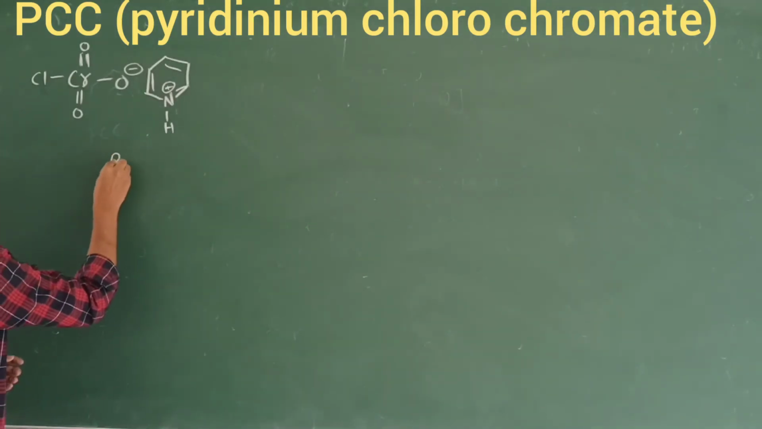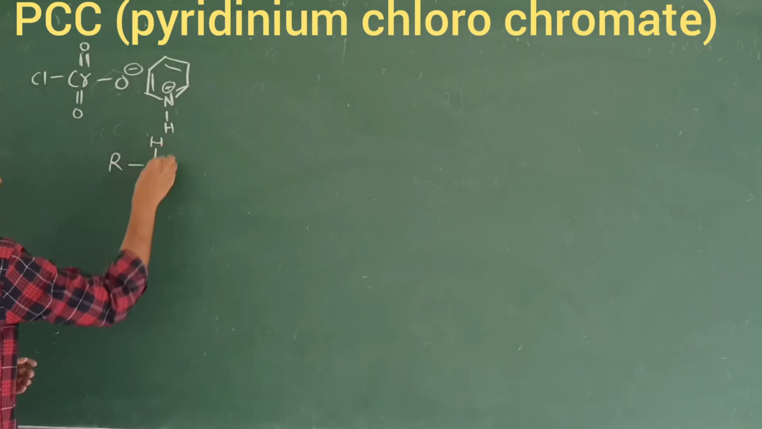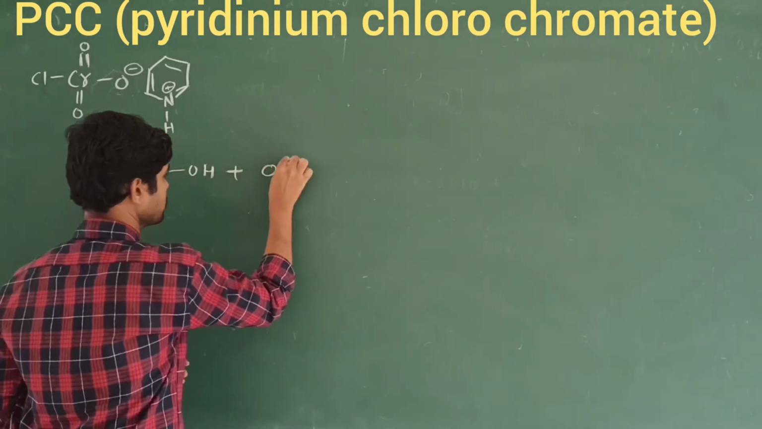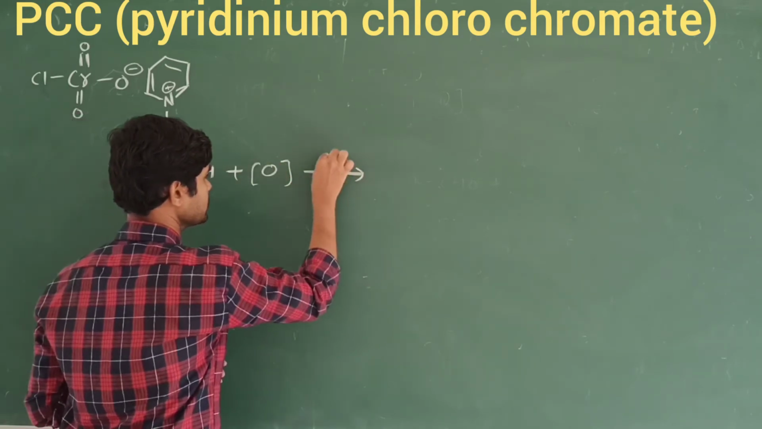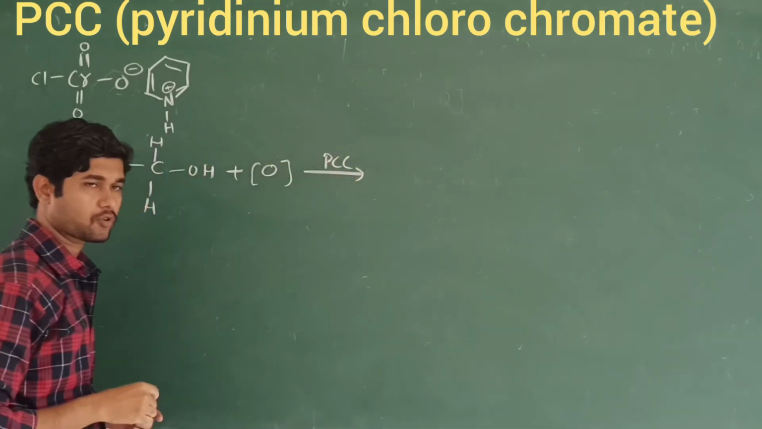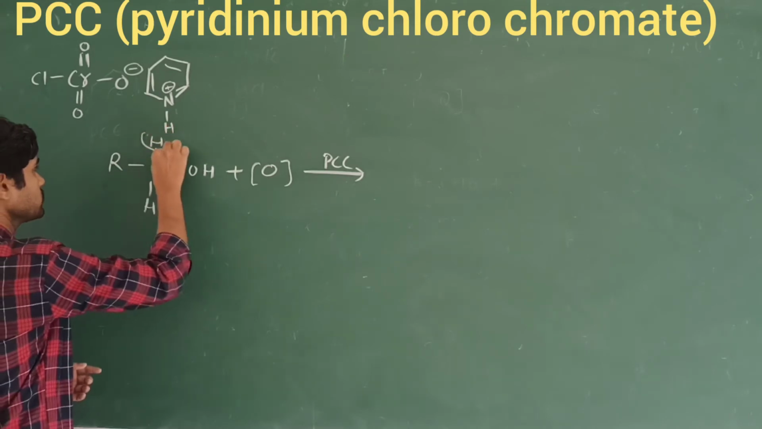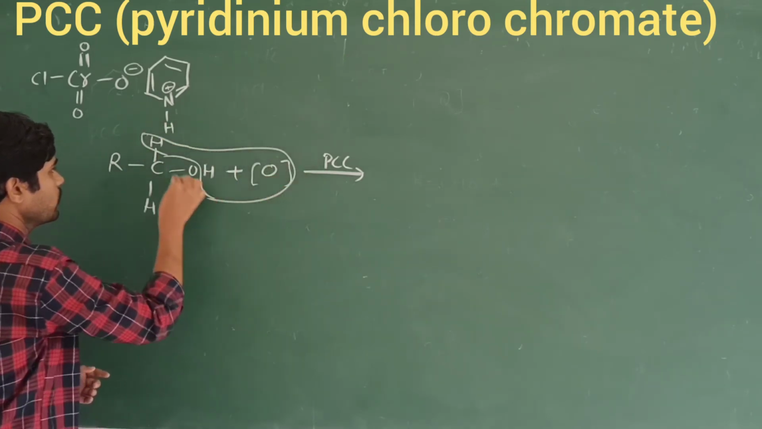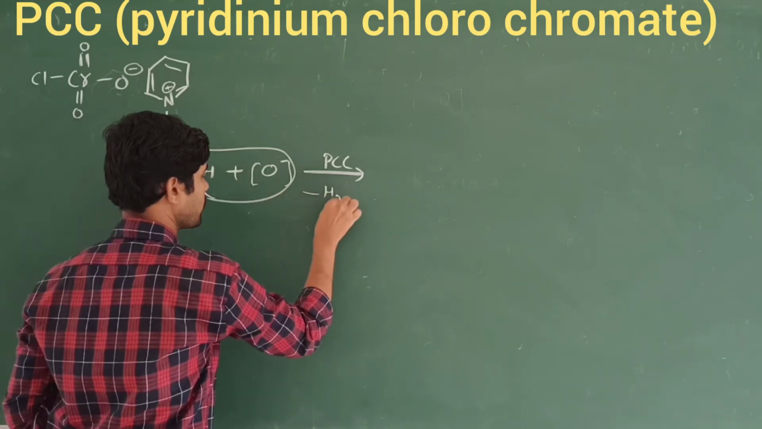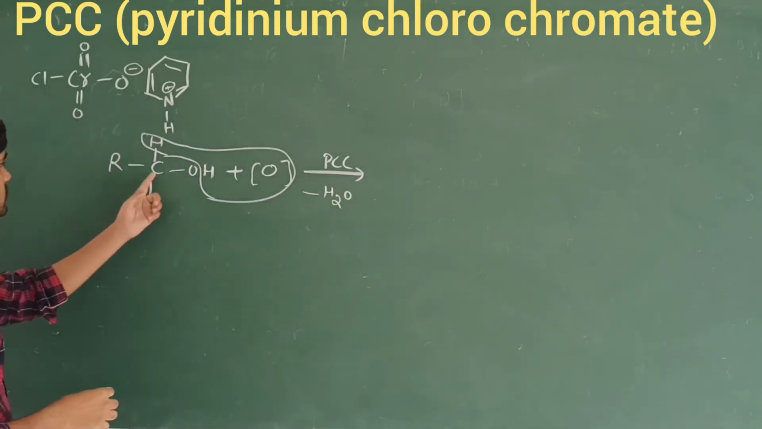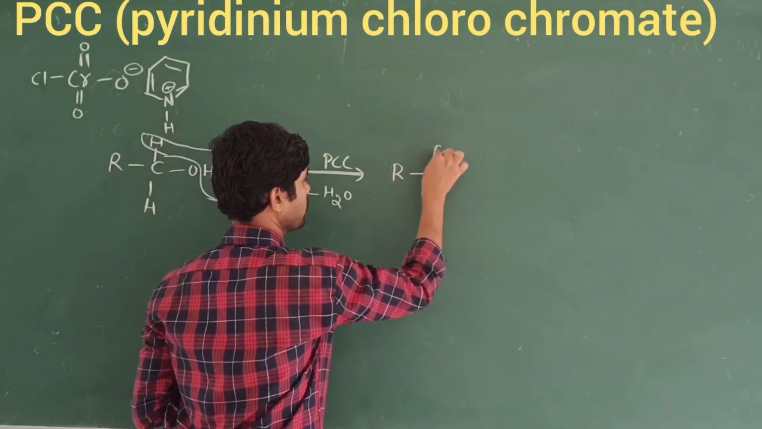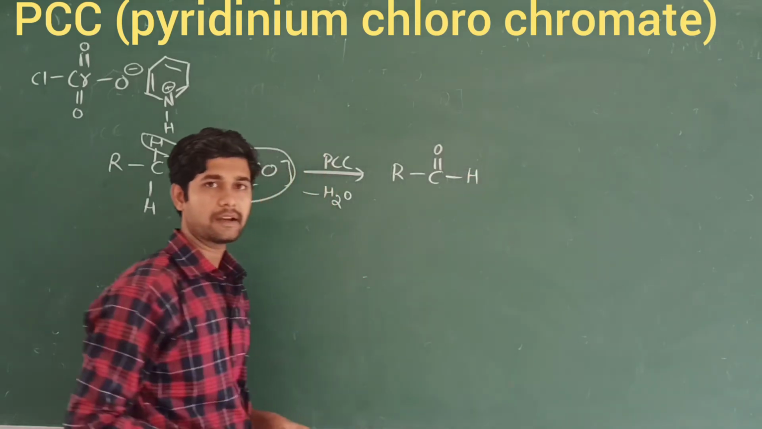I am going to use RCH2OH in the presence of PCC, that is pyridinium chlorochromate. We are going to remove the water molecule like this, and we are going to obtain RCHO, that is called the aldehyde group.